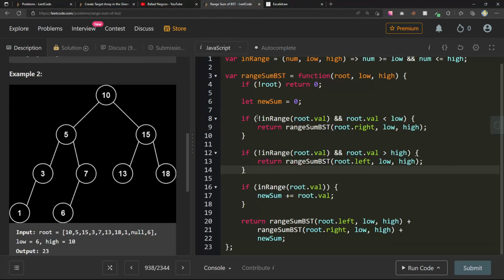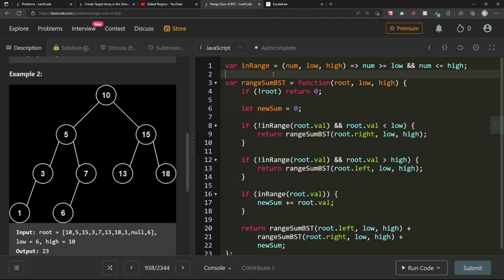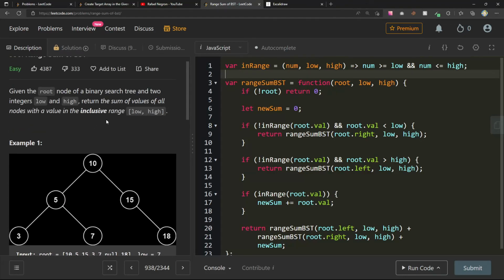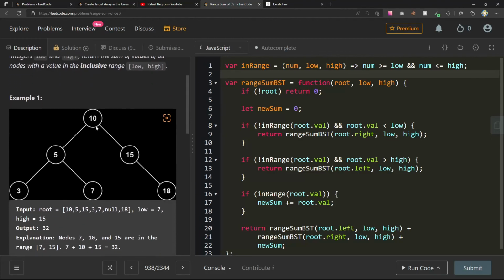And then the range sum of BST, we were able to do this using linear time, but really because we have a binary search tree here, we should take advantage of the fact that it's organized in this way and see if we can get a log n time complexity to make it go a lot faster.